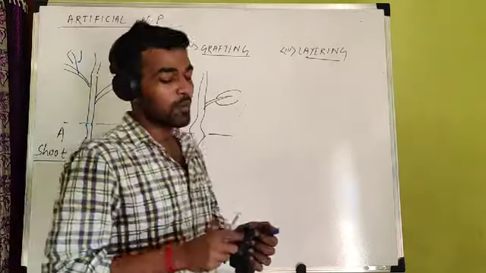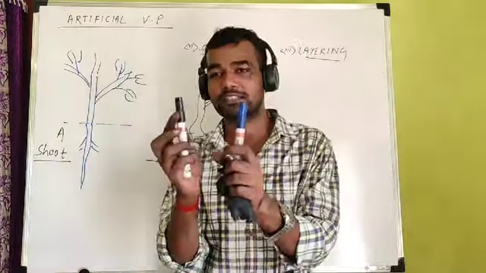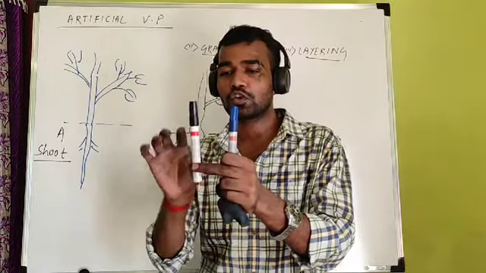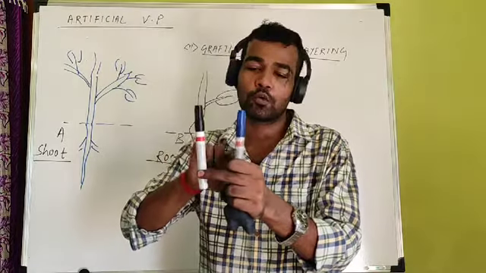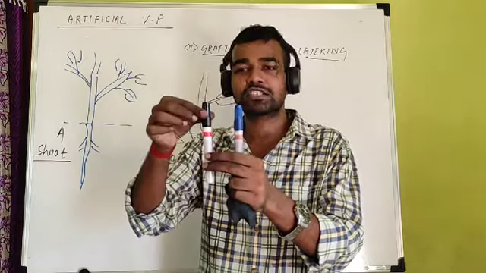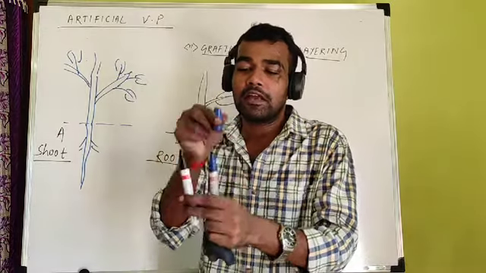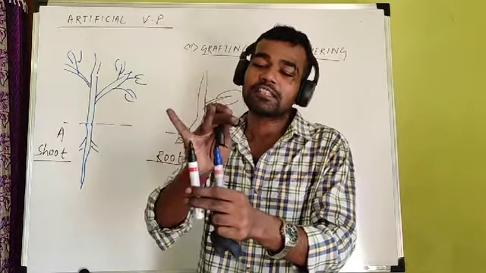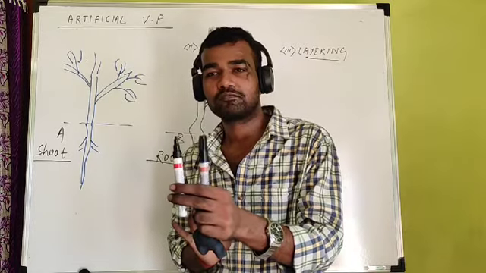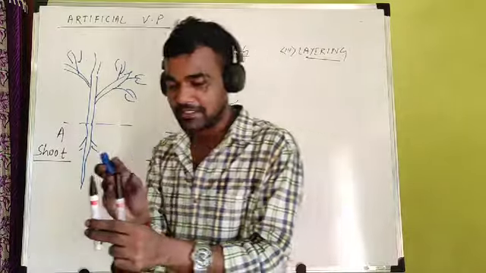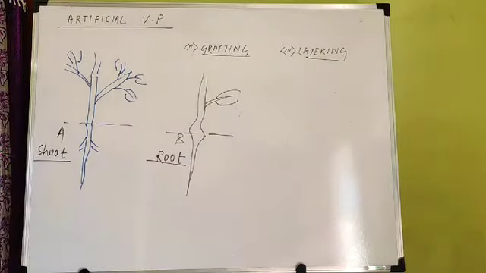First I am giving one example. These are the two plants, okay, and the lower portion is the root in all plants. This is the root of the black plant, this is the root of the blue plant, and this is the stem. I can take the stem of the black plant and join this black stem with a blue root. Clear? Similarly, blue stem with a black root. Like that, grafting takes place. Now come to direct. What happens here?